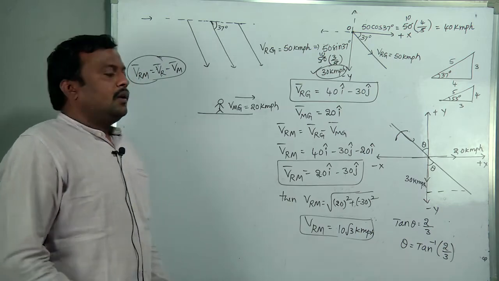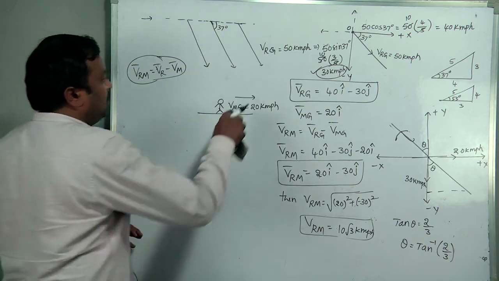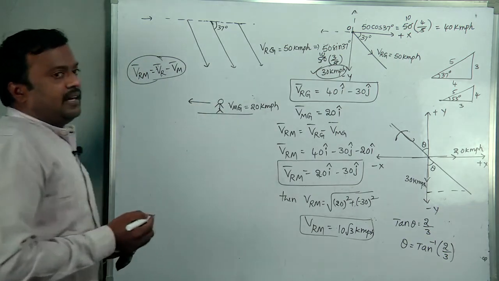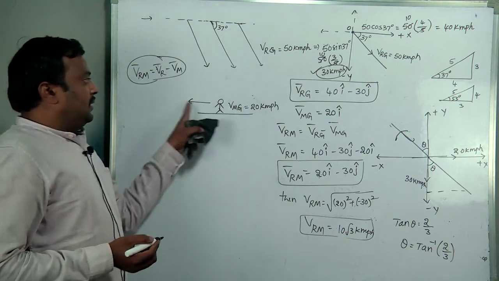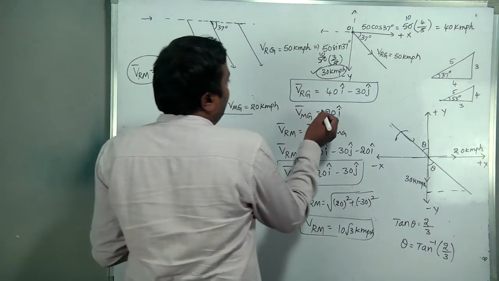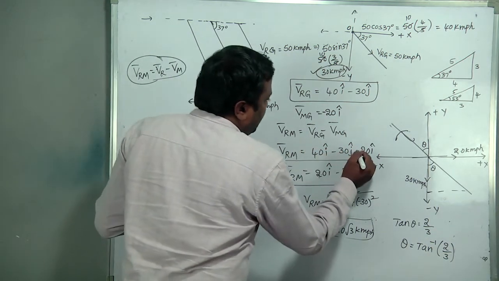Clear? Next case you see, the same situation. Suppose the person is moving in this direction with the same velocity. What happens, you see? It will be minus of minus, plus.